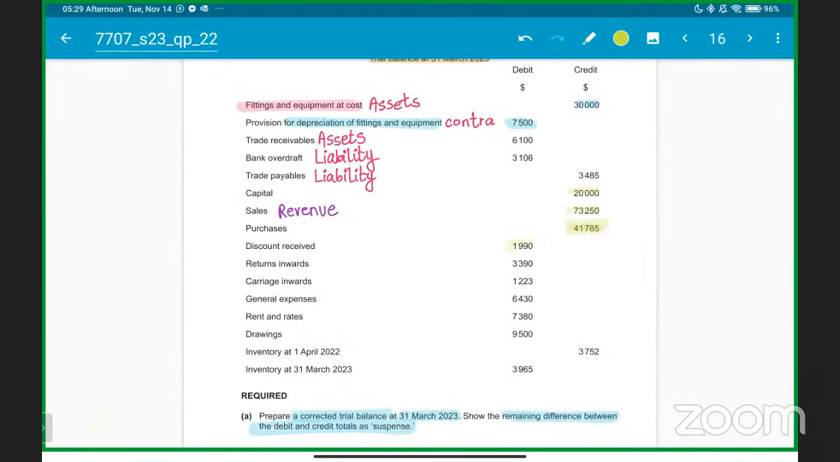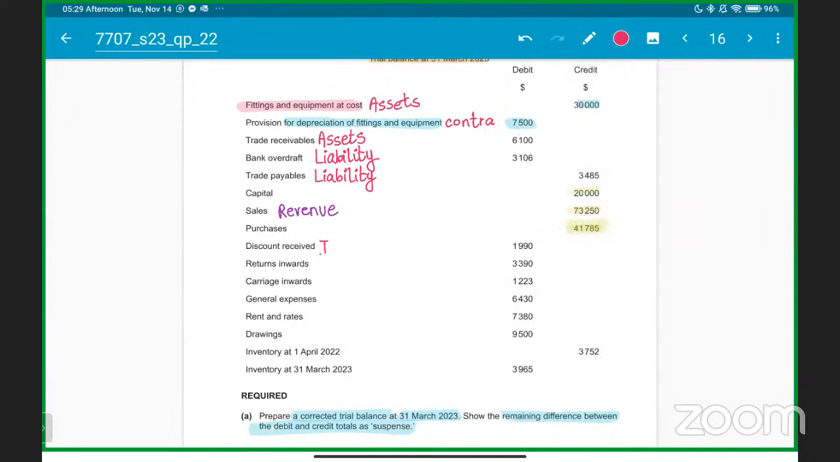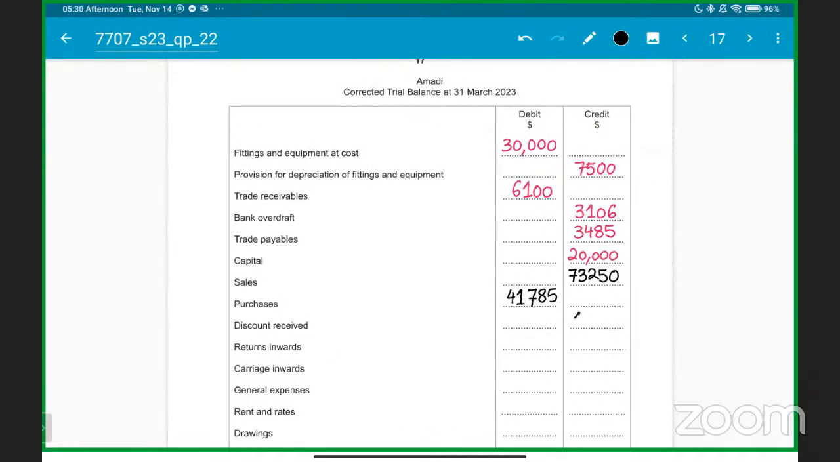Make sure then we have discount received. We have already talked about it in previous classes. Discount received is definitely our income. Income means revenue, and revenue will always be coming on the credit side, right? So discount received will be coming, sir, 1,990 on this side. Got it, students? Clear? Any questions?